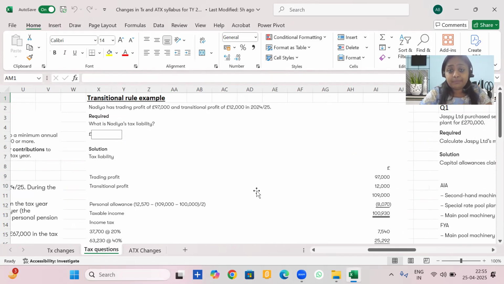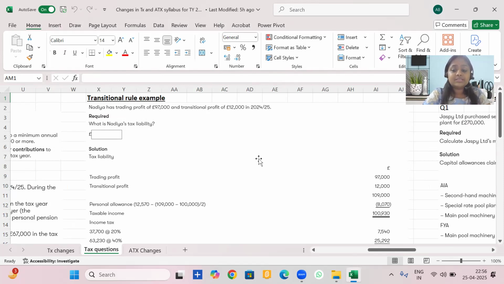So I've taken an example here wherein Nadia has trading profits of 97,000 and the question already specifies transitional profit of 12,000 in 24-25. Please note that the transitional profit would already be given to you in the exam. You are not required to calculate the same. So let's calculate Nadia's tax liability.